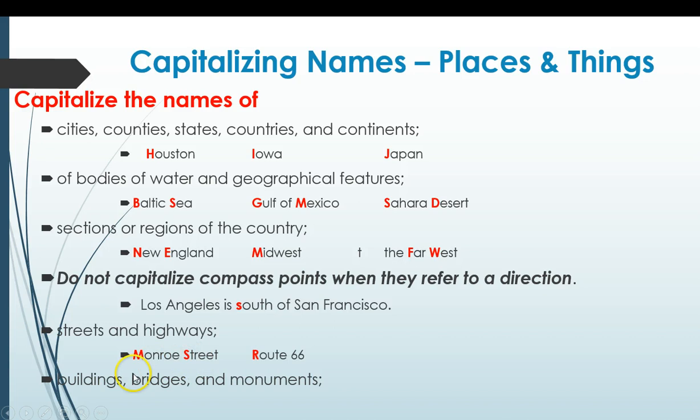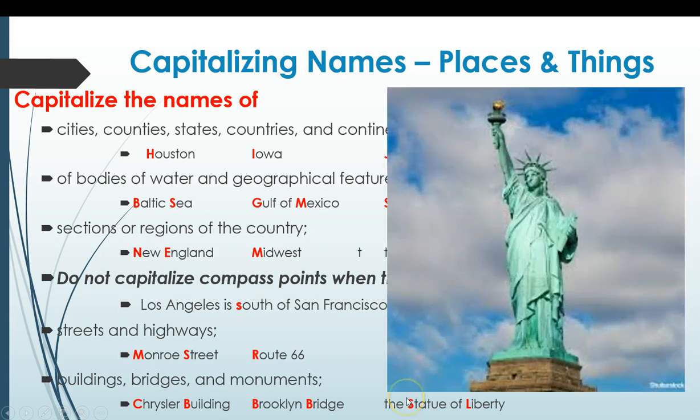And then we capitalize the names of buildings, bridges, and monuments. So like Chrysler Building, Brooklyn Bridge, and Statue of Liberty. Again, notice the "the" is not capitalized and "of" is not capitalized, right? Just the actual name of the statue. There she is.